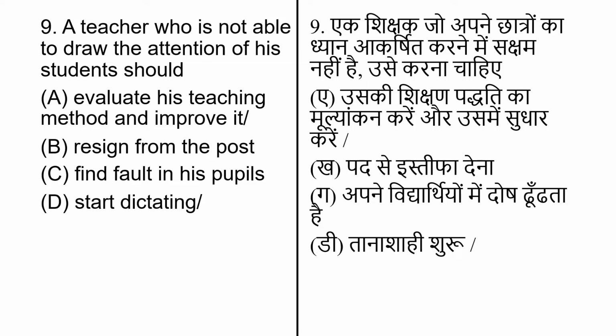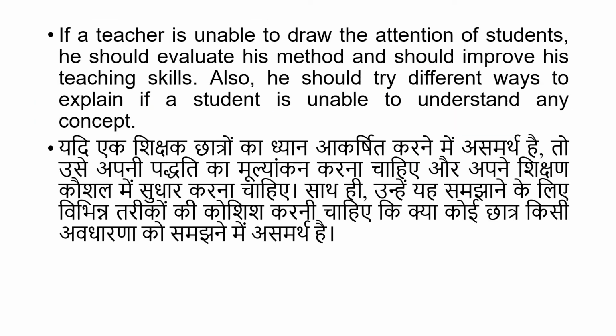A teacher who is not able to draw attention of his students should, and options are: evaluate his teaching method and improve it, resign from the post, find fault in his pupils, start dictating. The correct answer is evaluate his teaching method and improve it. Here is the explanation for the same. If a teacher is unable to draw attention of students, he should evaluate his method and improve his teaching skill. Also, he should try different ways to explain if the student is unable to understand any concept.